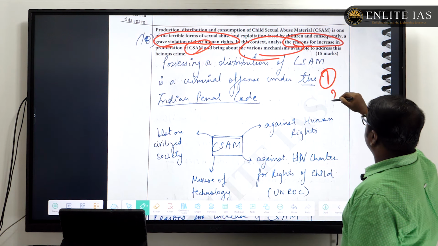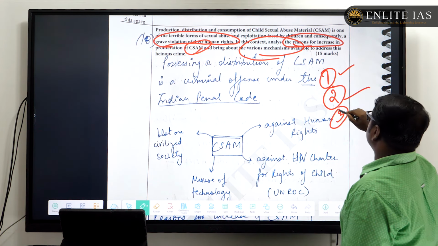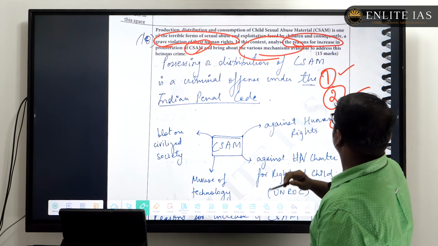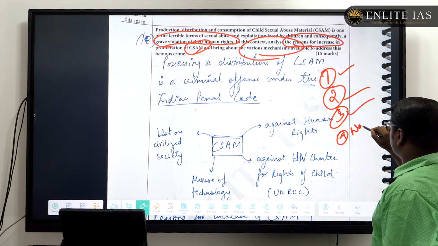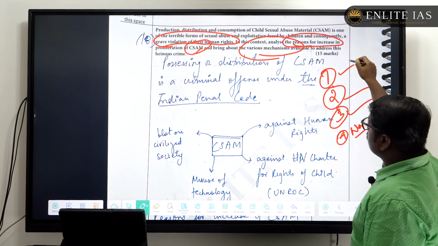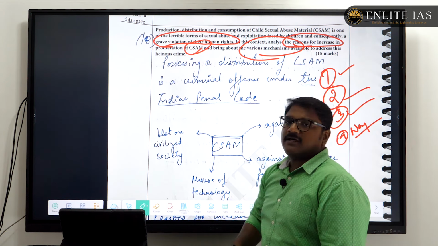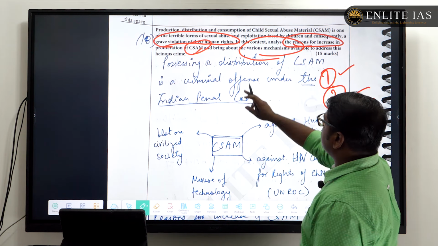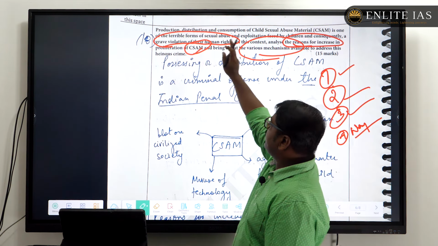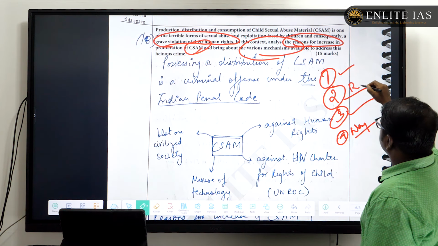So we can say that there is a small first part, then a second and third, so three parts are available here, and you can also bring a way forward. The first one, you have to substantiate the first statement in the question, and this is regarding the grave violation of human rights, and the second part is regarding the reasons.